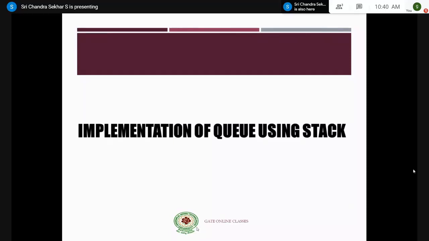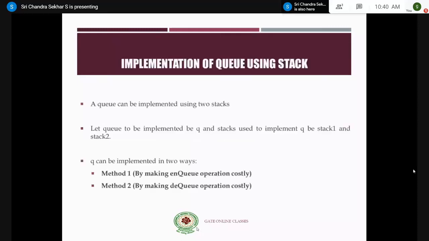So if you take ENQ, how many pushes and how many pops do you require, and if you take DEQ, how many pushes and how many pops do you require? That is what implementing a queue using stack is, right? It means implementing the basic operations ENQ and DEQ of the queue using the basic operations of stack, such as push and pop. So after clearing up the basics of queues and stacks and getting an idea of what we mean by queue using stack, let me go into the topic.